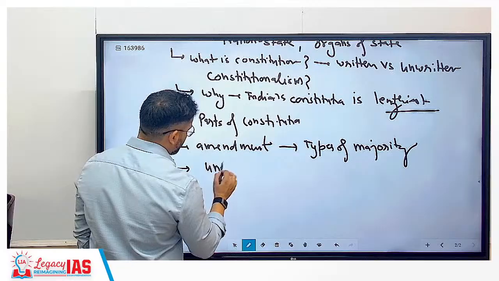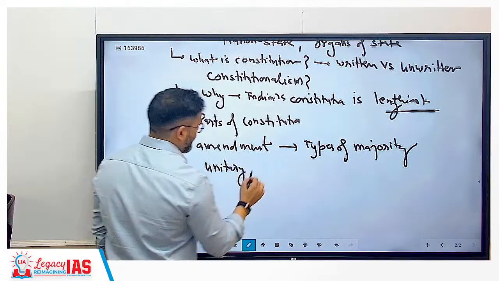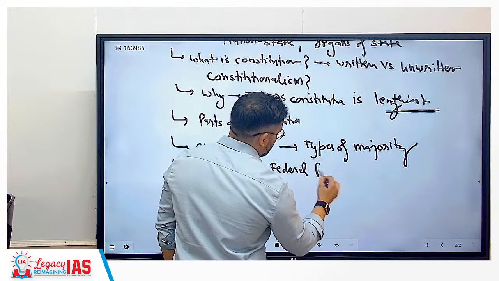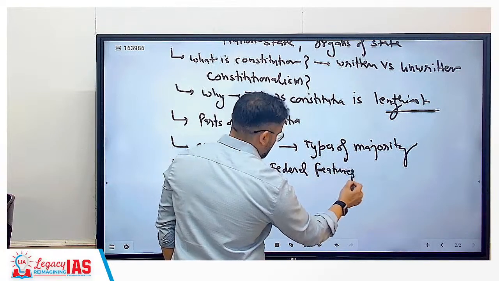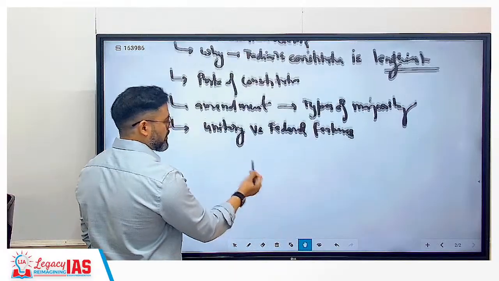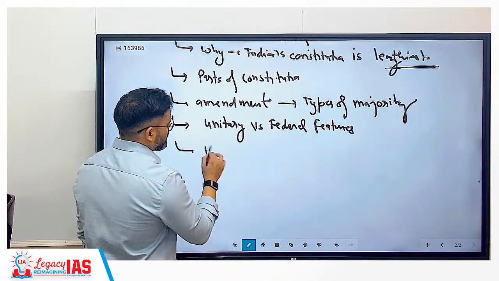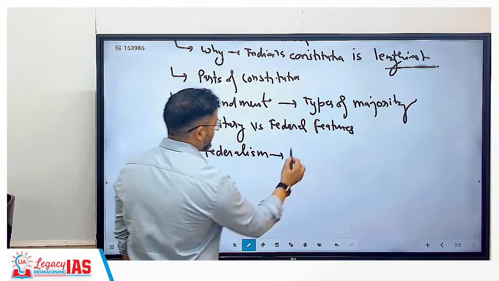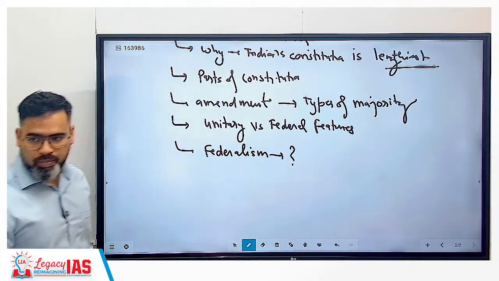After that, what is unitary versus federal features? That we are going to cover. What is federalism? That we are going to cover. Correct?